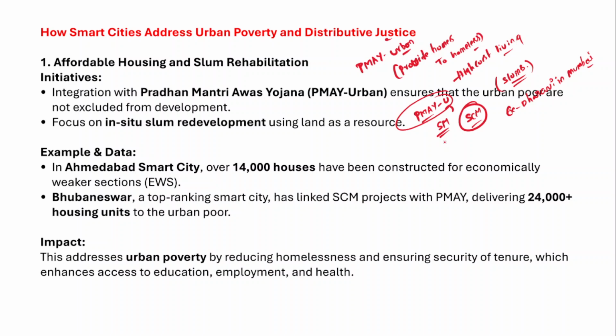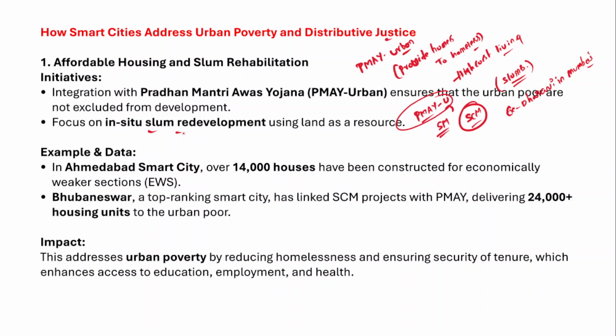So therefore, the focus should be on in situ slum redevelopment. For example, there are a number of slums in Delhi, Mumbai, Kolkata. You need to identify all these slums, because these are also metropolitan cities, and they are also smart cities. So therefore, you need to carry out the in situ slum redevelopment using land as a resource, right?